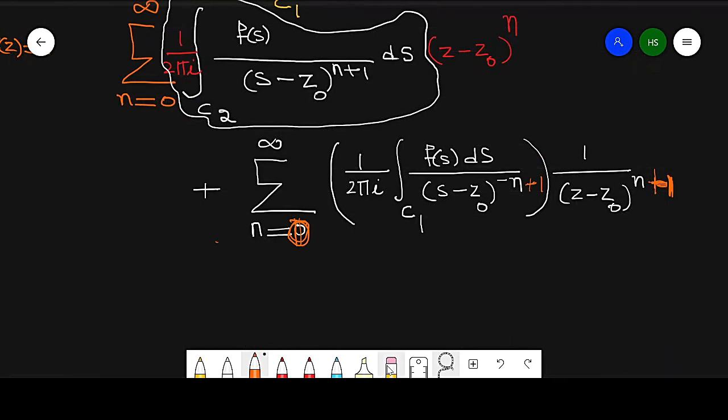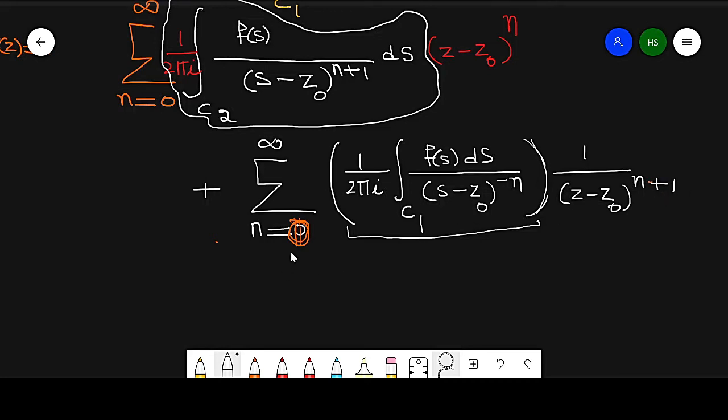So first I take it in this form 0. To avoid confusion, I take it in this way. Now this term can be written as bn, and this term is n plus 1.